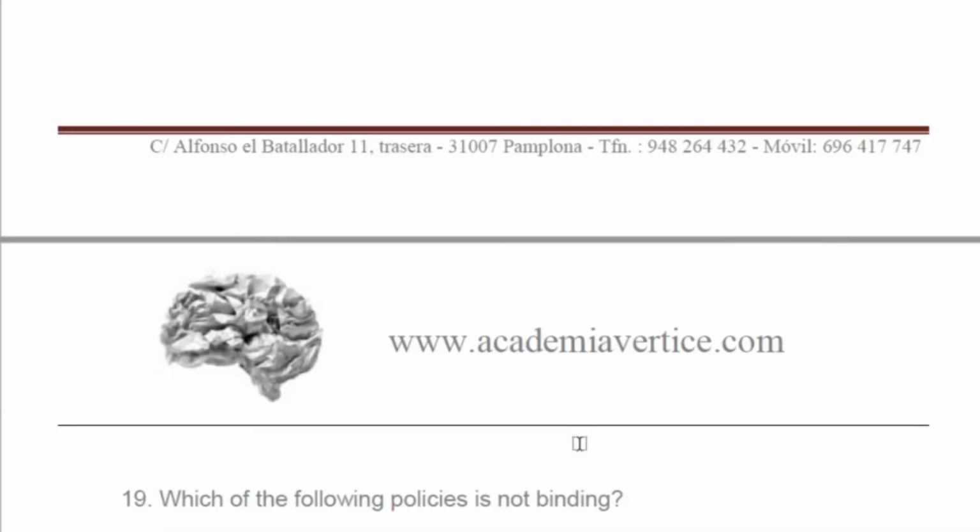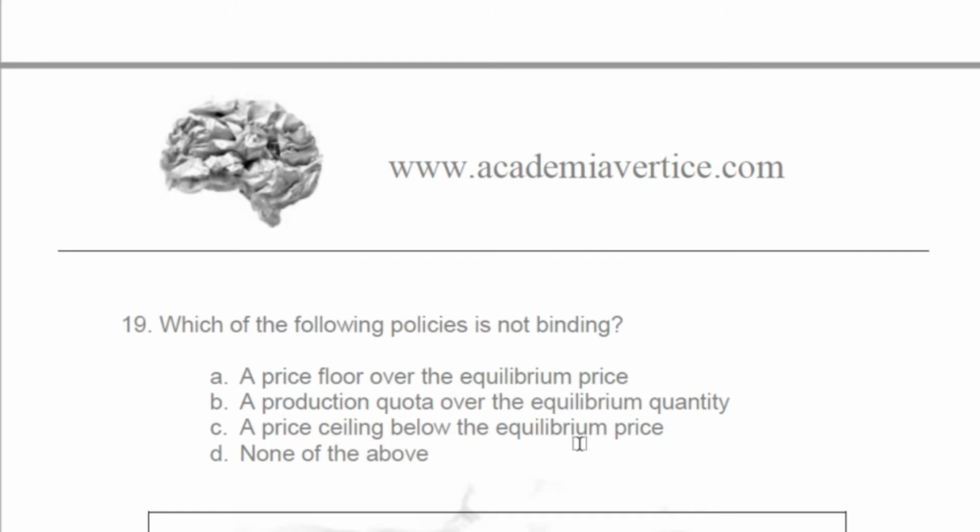Well, 19th, which of the following policies is not binding? A price floor over the equilibrium price. The price floor over the equilibrium price, of course, is binding. I'm telling the market that it can't be such a low price. It must be a certain price over that or higher. So, of course, it's binding. A production quota over the equilibrium quantity. Well, this is not binding, clearly.